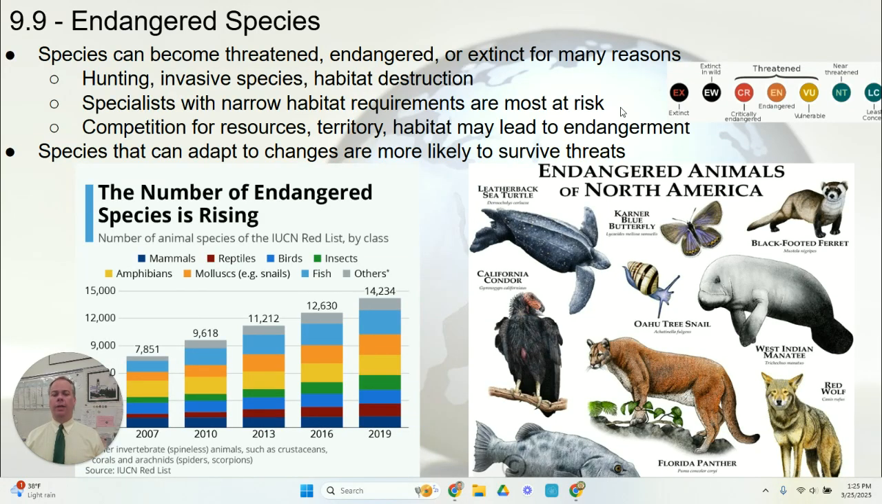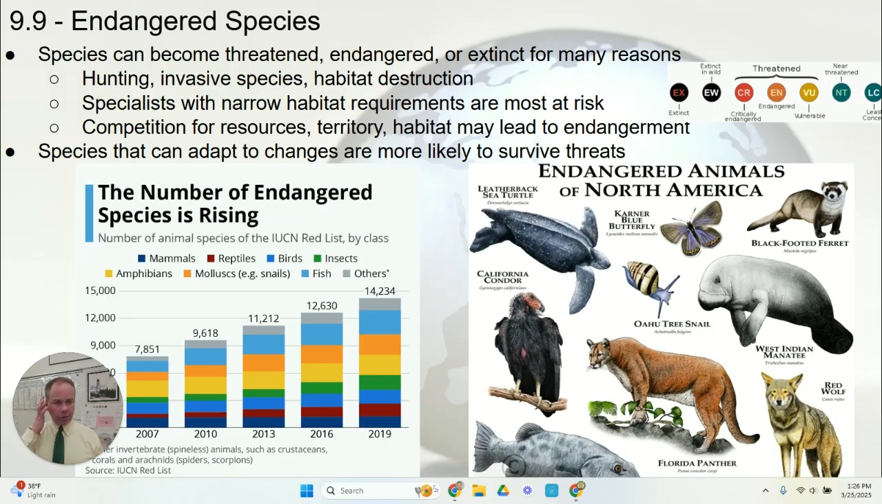In topic 9.9, we're focused on endangered species. And when we talk about biodiversity, species can be classified at different levels of potential threat to extinction. Some of those levels are shown here in the upper right-hand corner. Obviously, if a species has become fully extinct, that means that species no longer exists. That species has been completely eliminated from the earth.